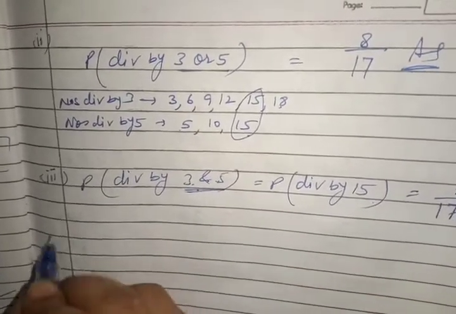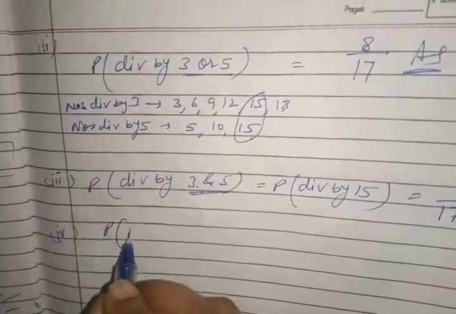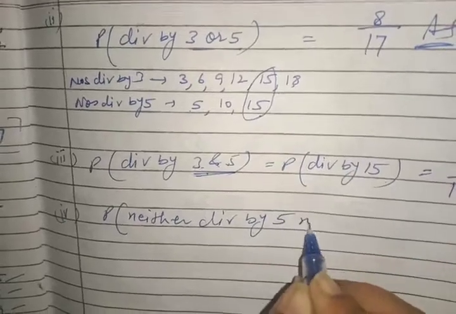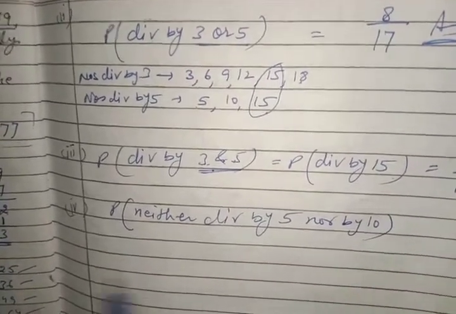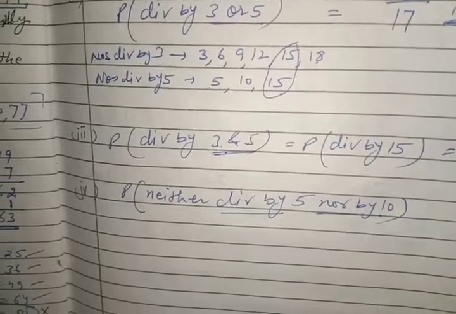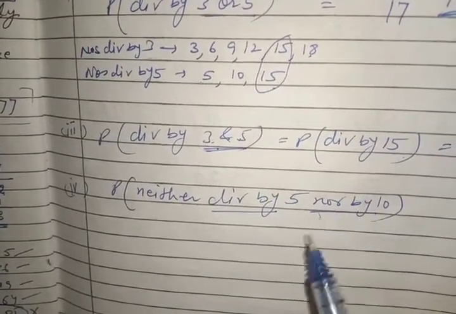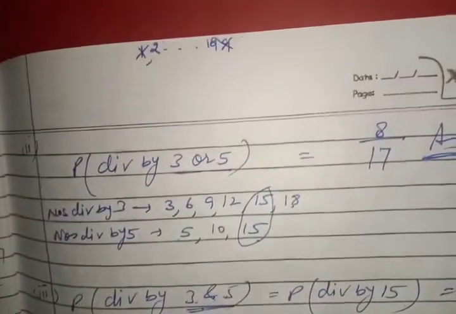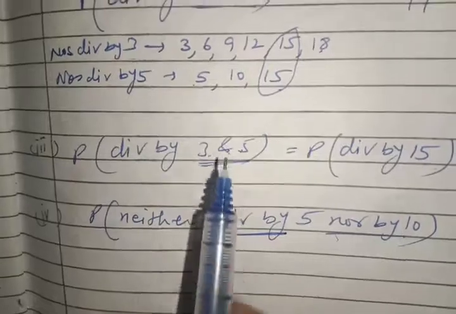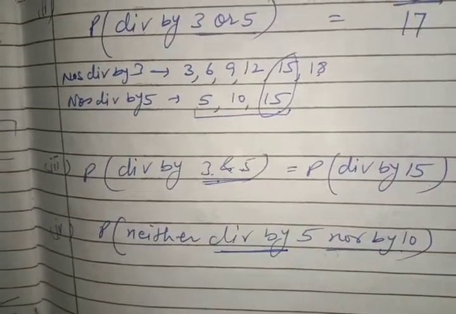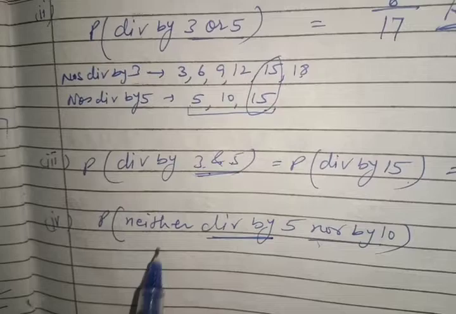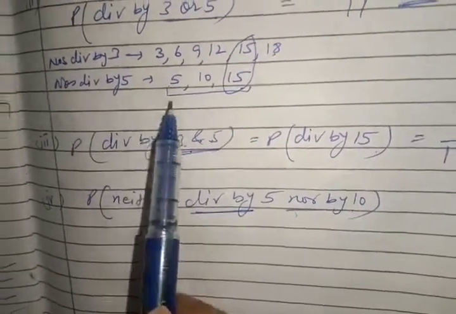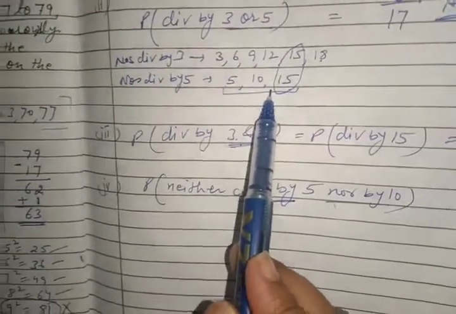Fourth part is probability of neither divisible by 5 nor by 10. Neither by 5 nor by 10. It is from 2 to 18 numbers. So not divisible by 5. How many numbers are divisible by 5? 3. There are total 17 numbers and 3 numbers are there which are divisible by 5.